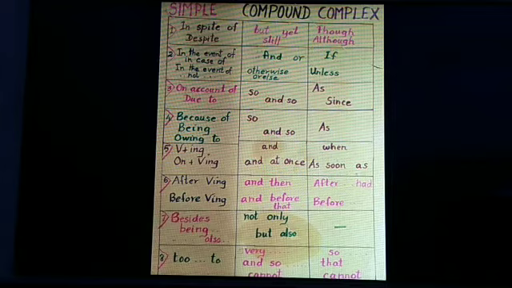And the last one you see is to, the model with infinitives. When you find to in a compound sentence, you should use very, then adjective, and so cannot if it is present tense. If it is past tense, you will use very and so could not. Moving on to complex sentences, you will use so, that, cannot in present tense, and in past tense you will use so, that, could not.